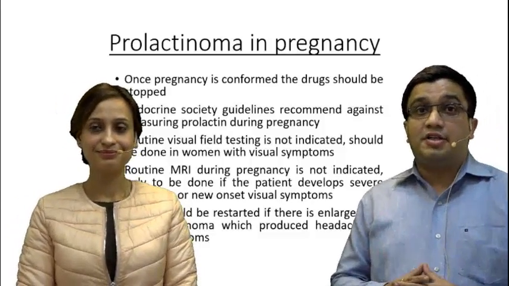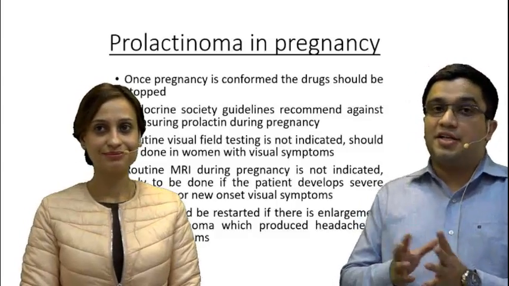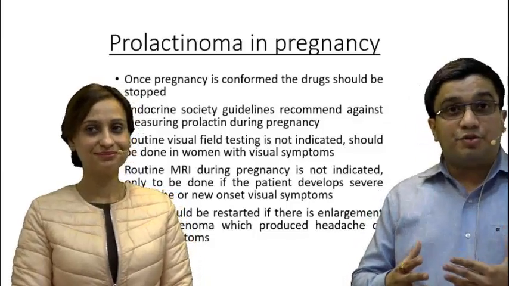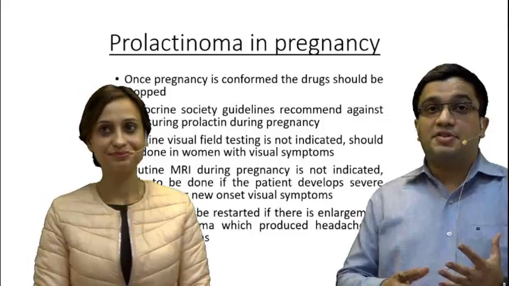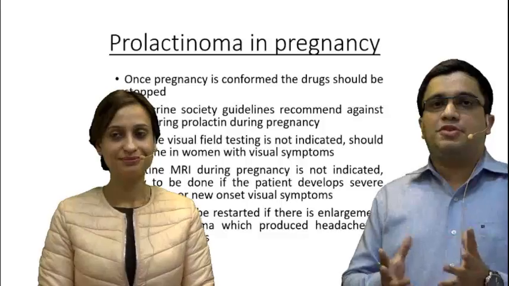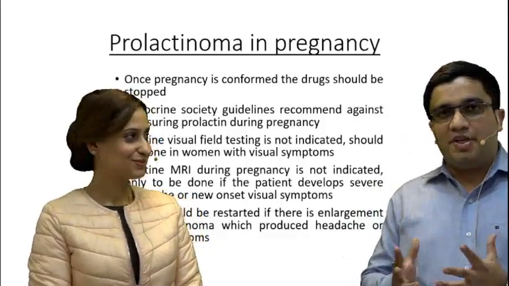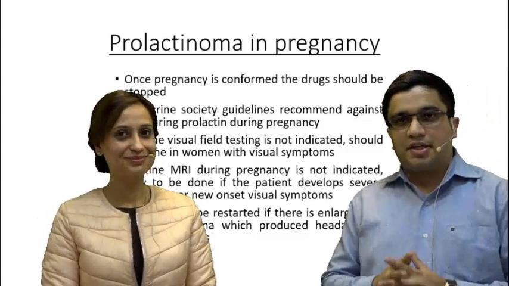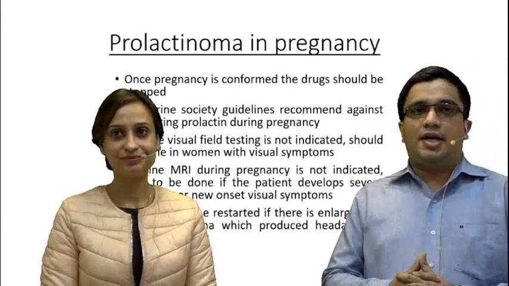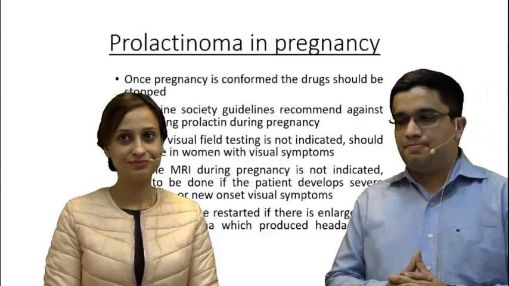And the most important clinical point is that prolactinomas in pregnancy are usually uneventful, and pregnancy in females with prolactinoma is also uneventful. Uneventful in the sense that the pituitary tumors don't grow much in size during pregnancy, and secondly, the drugs, if at all they are started, don't have that much deleterious effect. So all is well at the end. If a female with prolactinoma is diagnosed in pregnancy itself, we'll just wait and watch, let her be off the treatment, and if something goes wrong like severe headache or some visual symptom, then restart the therapy.